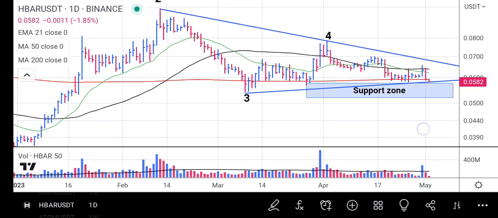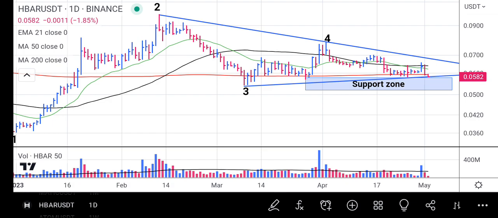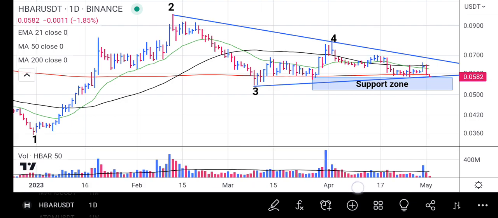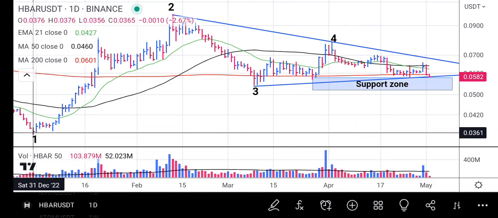But if HBAR couldn't break through that particular line, it's not going to get to its upper trend line and possibly it will start breaking down and it will head down. And if HBAR finally breaks down, our target will now be 0.0356. That's where we expect the price to revert, because that is the next support zone that can attract institutional traders to put in funds on HBAR.